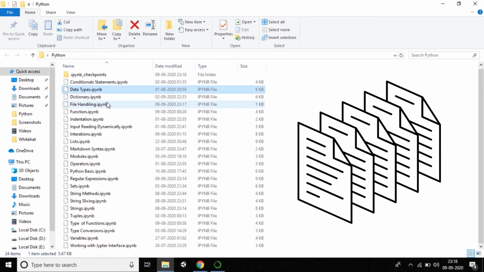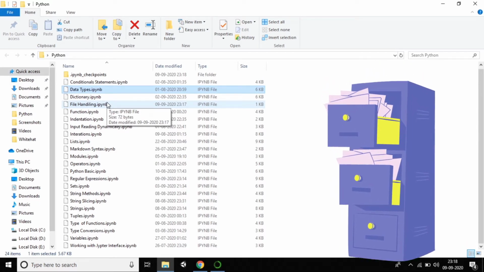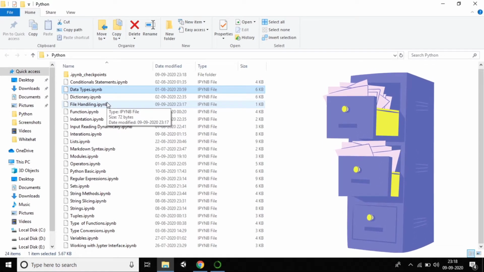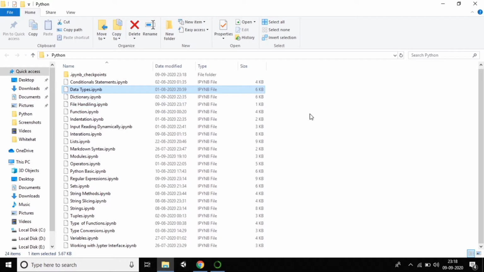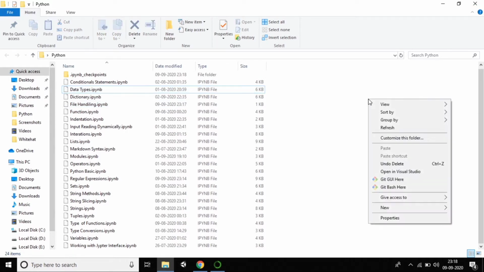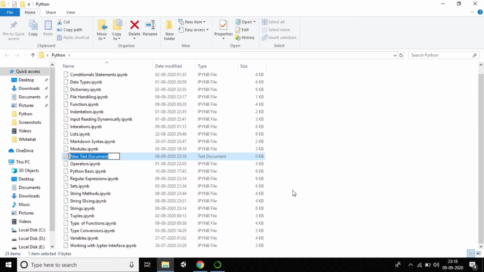So what is the clear meaning of a file? What stores the data is called a file. Whatever data you want to store, that can be called a file. Of course you can create your own files also. I'll right click and create a new text file, called Hari or whatever it may be. I'm creating a text file called Hari.